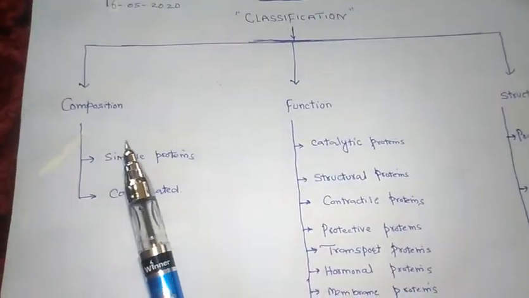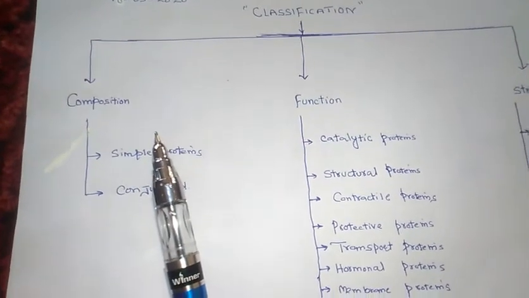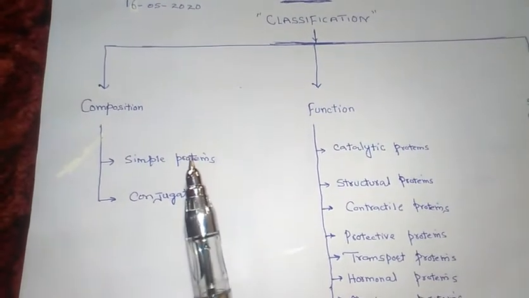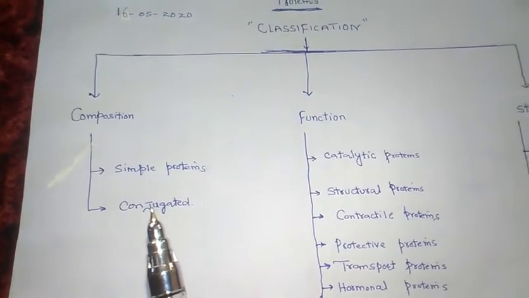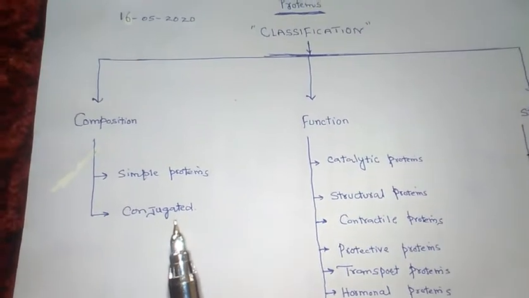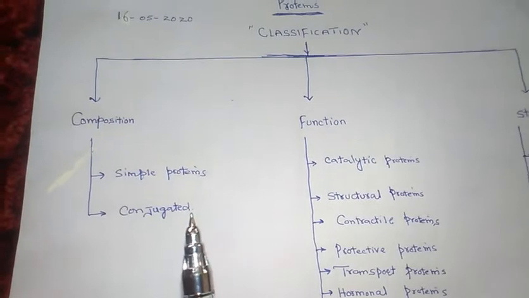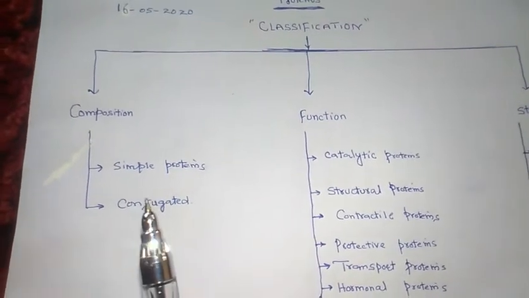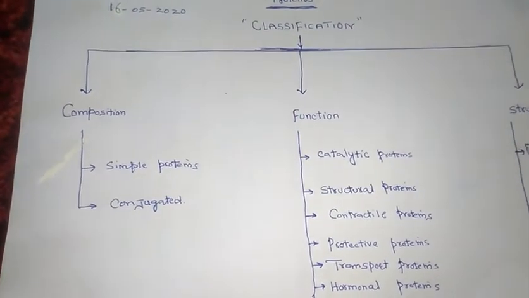What are these simple proteins? These proteins yield only alpha amino acids on complete hydrolysis. So these yield only amino acids on hydrolysis. Conjugated proteins are also called complex proteins. These proteins give, in addition to amino acids, an organic or inorganic non-protein part called a prosthetic group on hydrolysis. So in addition to amino acids, conjugated proteins contain a prosthetic group.